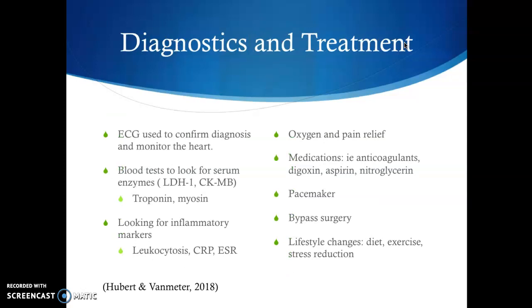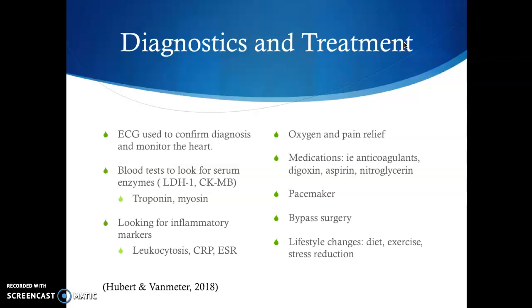Diagnostics and treatment. There are several tests that we can use to diagnose an MI. ECGs are probably the gold standard. They're used to look for typical patterns associated with the MI, such as ST segment elevations. Blood tests that can isolate certain serum markers that follow typical patterns can be used, for example, to track elevations in lactic dehydrogenase, aspartate aminotransferase, and creatine phosphokinase, which are specific to heart tissue. You can also look at troponin and myosin levels, which are also really helpful to indicate damage to heart tissue.